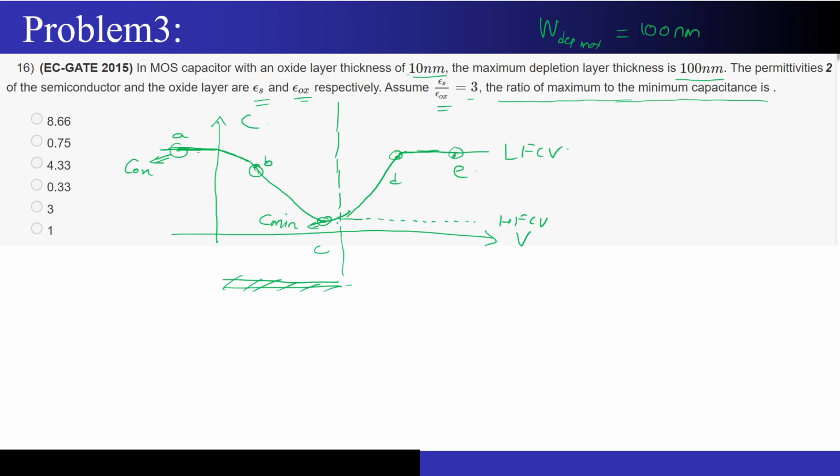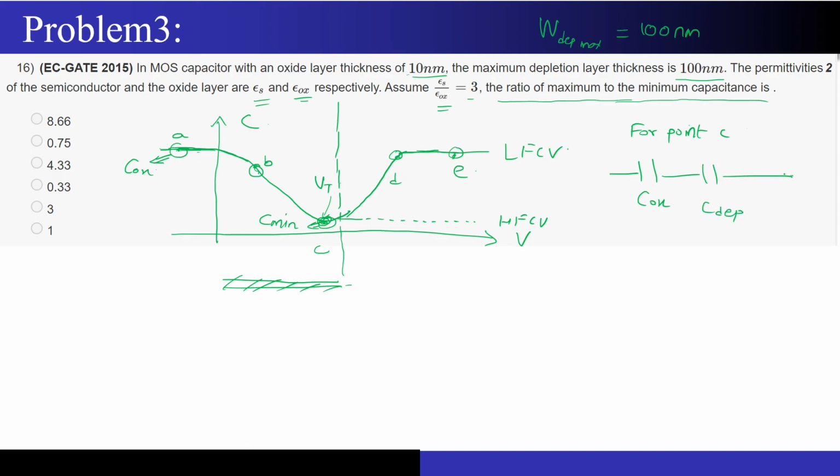At this particular point, the point of transition, we define the Vt. For point C, what I have is a series combination of Cox and C depletion. I hope you agree with this.